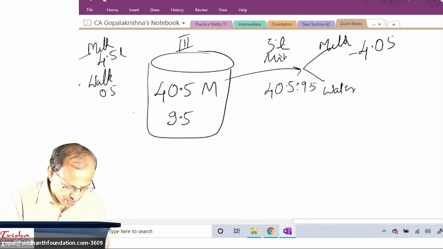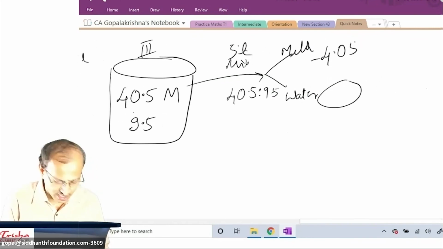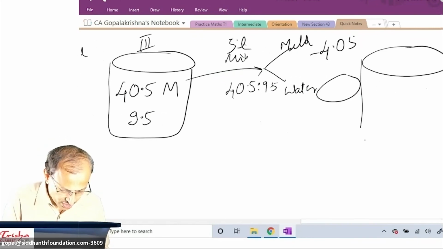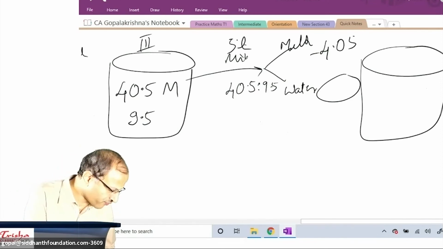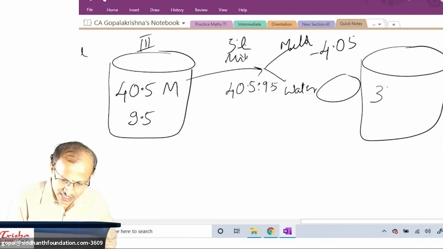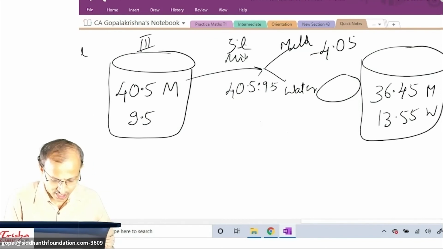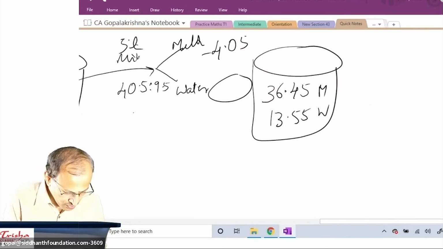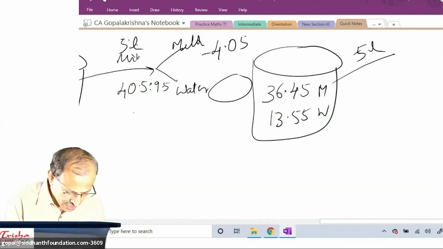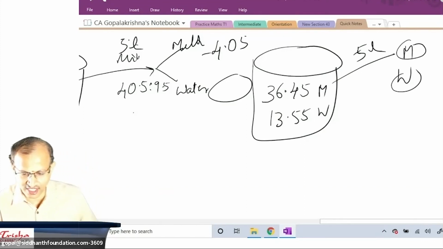So if you remove it, rest other water which is not required, you end up with 40.5 minus 4.05. You end up with 36.45 and remaining 13.55 water. This is milk, this is water. When you remove again 5 liter, again milk and water gone. What is the proportion of milk and water?